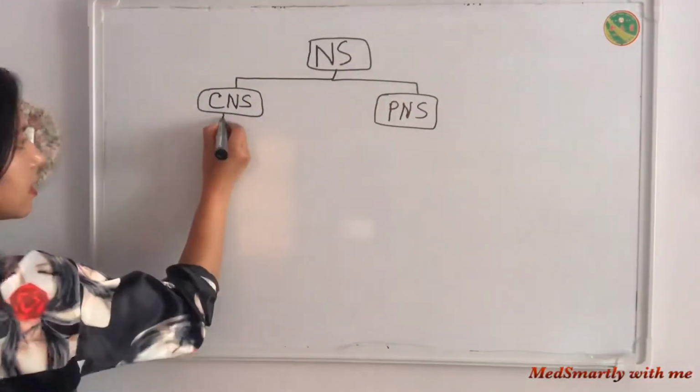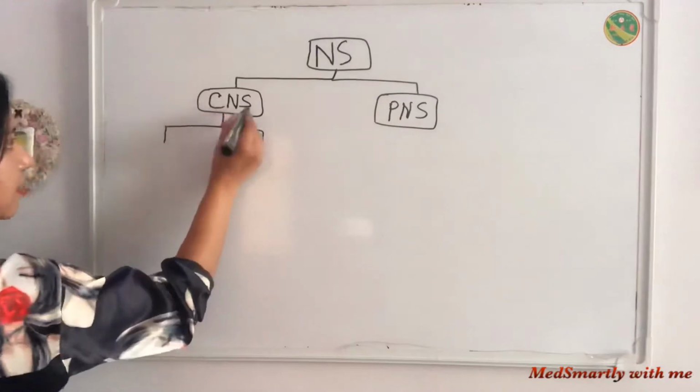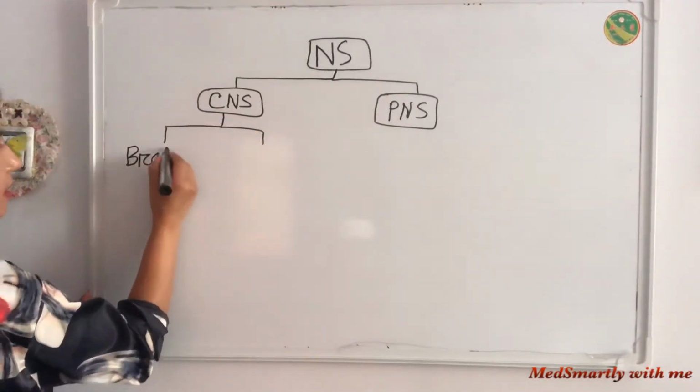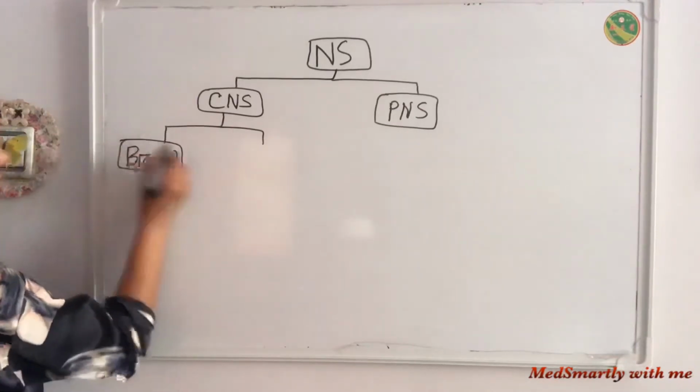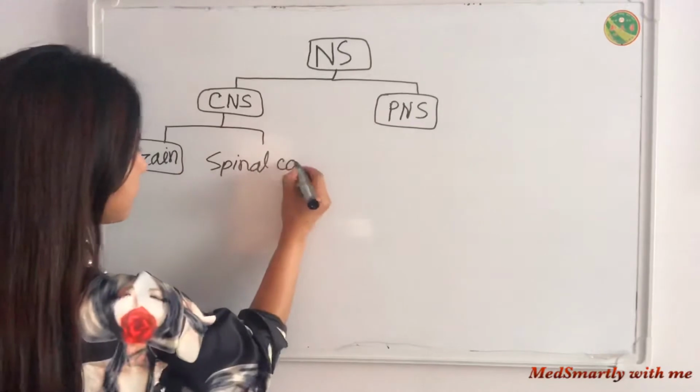Centrally present what? Brain and spinal cord. So the central nervous system consists of brain and spinal cord.